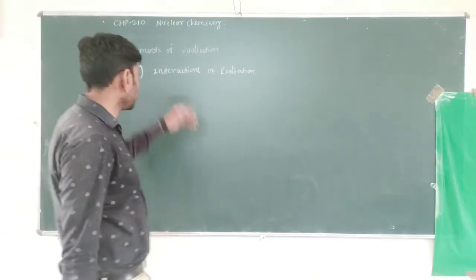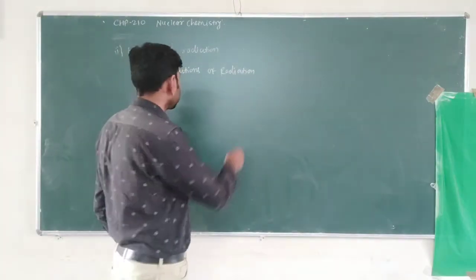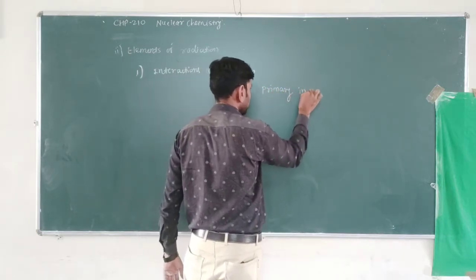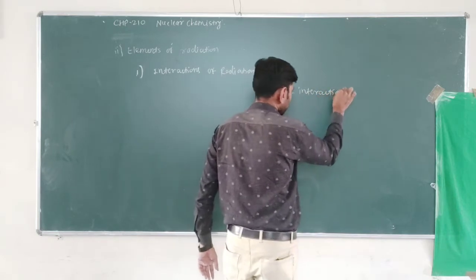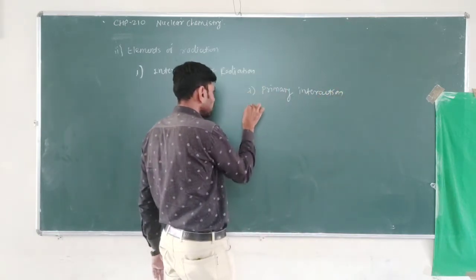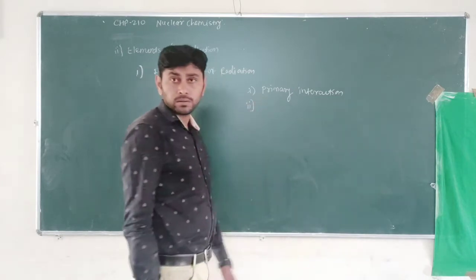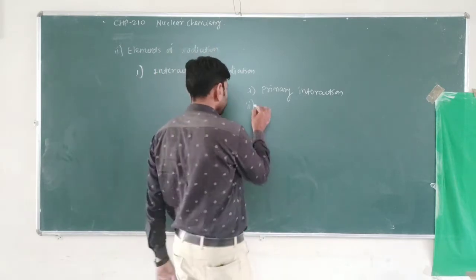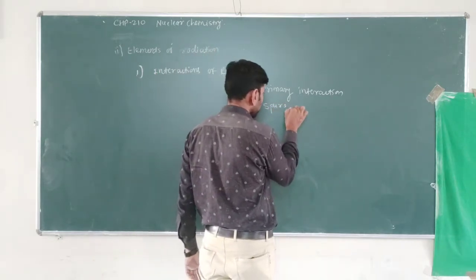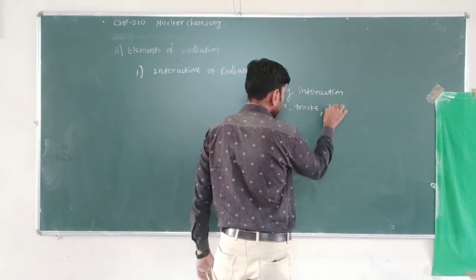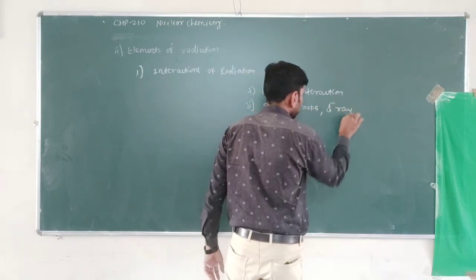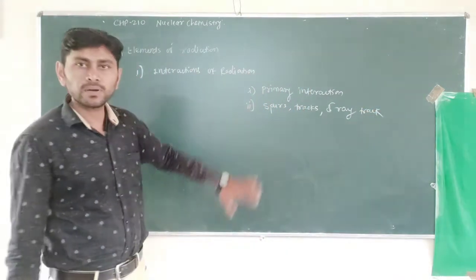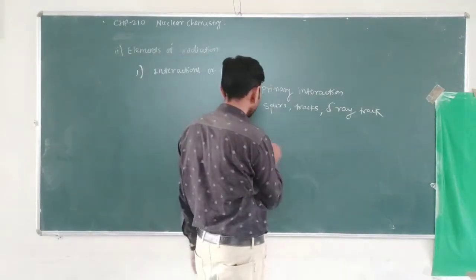In this topic we have to study interaction of radiations. So interaction of radiations starts with the primary interaction. First we have to study the primary interaction of radiation. Then second, due to these primary effects of radiations, some kinds of terms form, that is quartz, tracks, delta ray tracks. These are some terms that we have to study in this interaction of radiations with matter.